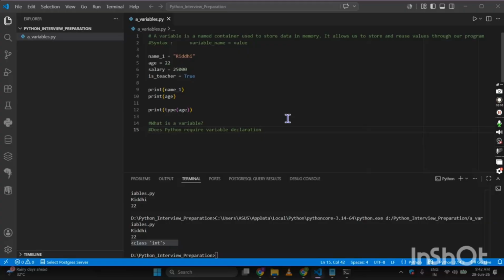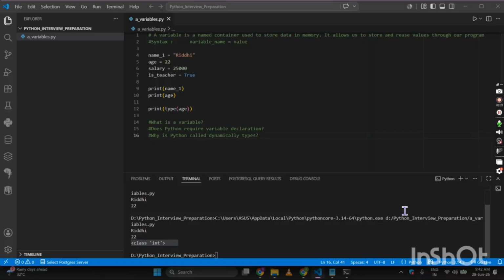Next one will be, why is Python called dynamically typed? Now why is it called so? Because the data type is determined automatically at the runtime. So as we can see, at the runtime we could see the type of the data. Similarly, during the runtime it can automatically detect the data type.